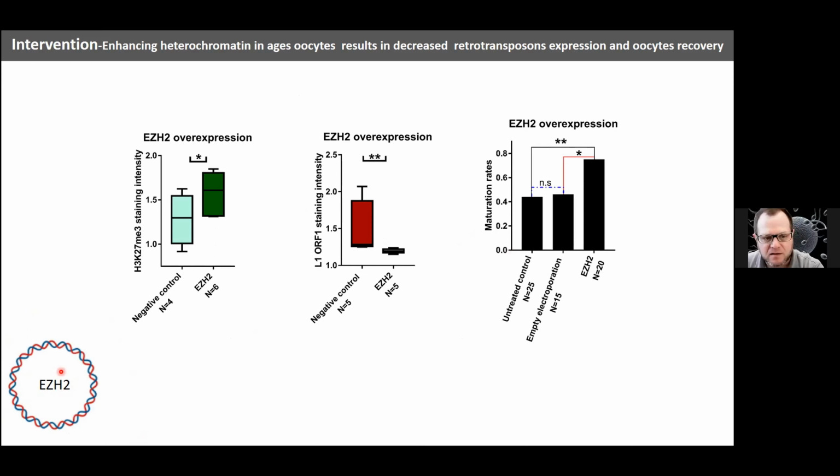It's the enzyme that puts this modification, H3K27 methylation. And when we do that, we get much more H3K27 methylation. We get less expression of the retrotransposons and an elevated maturation in vitro of the oocytes. So all these things eventually can serve as therapy.